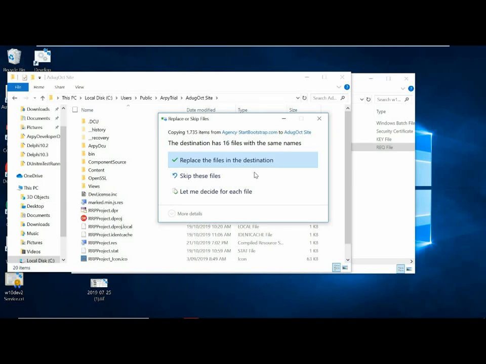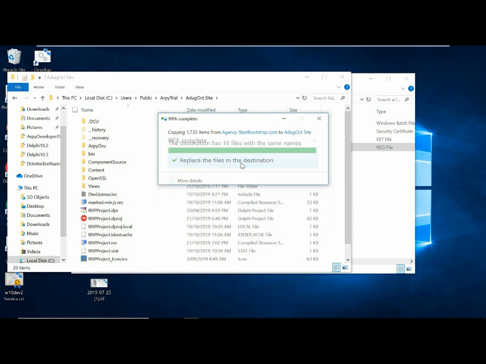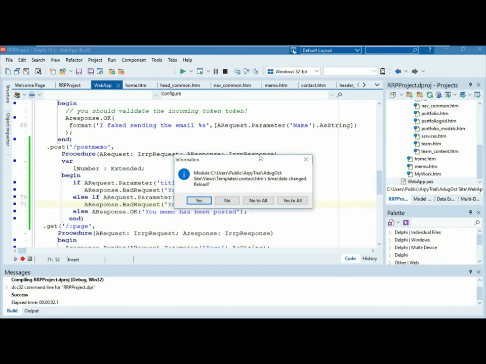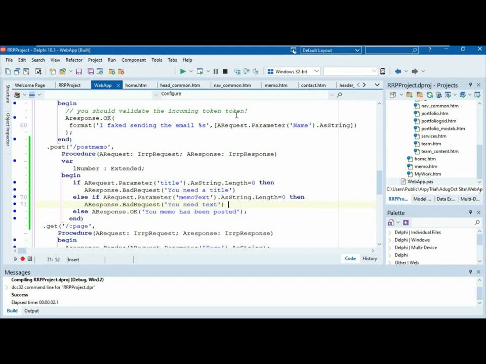Okay, so views, didn't know if I did it right. Look, I did do it right. So I'm going to replace the files in the views, because I know they're all the same name, except for the one that I created, which was a new one, right? So I'm going to replace in the destination. Okay, so now I have updated my content. And it says, hey, all these things have changed, so I'll just say yes to all. Those are the ones that I was just opening for reference. The one that we're working on, which was the Memo one, we haven't changed that. It's not part of the standard one.